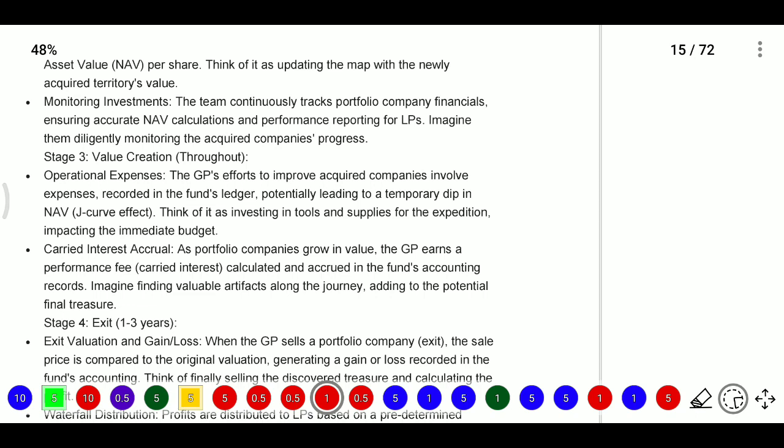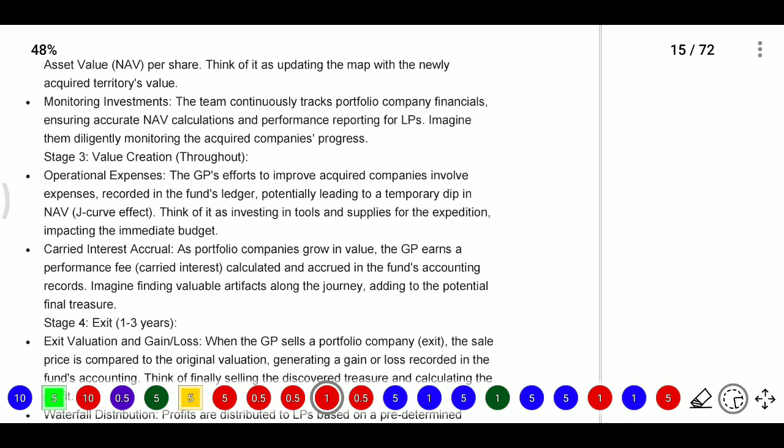And stage 3 will be value creation. They need to grow what the investors provided, and from that we need to create some value. So that is value creation. Operational expenses will be there. The general partner's efforts to improve acquired companies involve expenses.